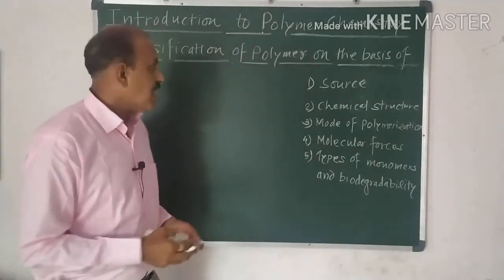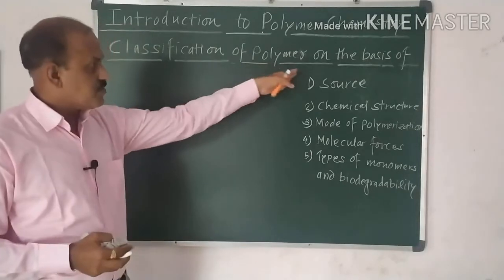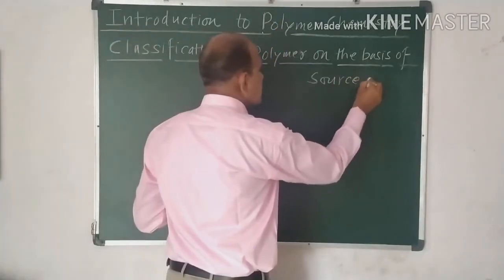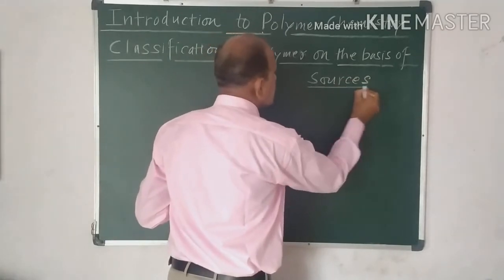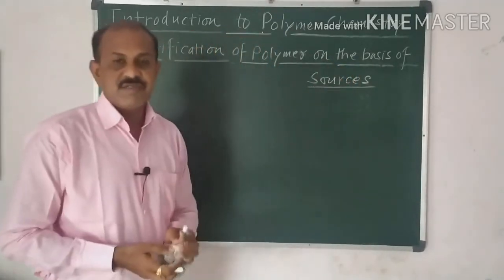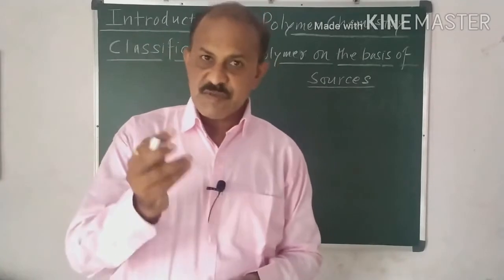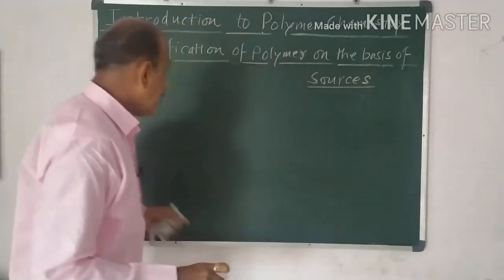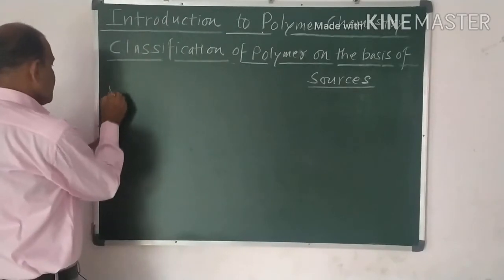So we start first with the classification of the polymers on the basis of source. It is very simple. There are 3 types of sources by which we prepare the polymer. Number 1, the natural source.